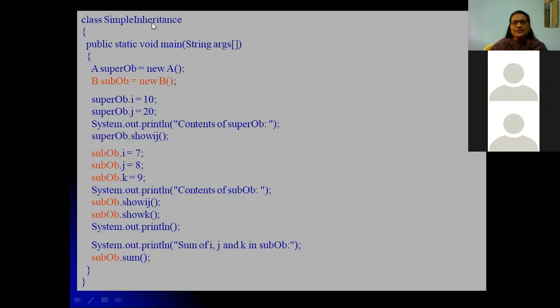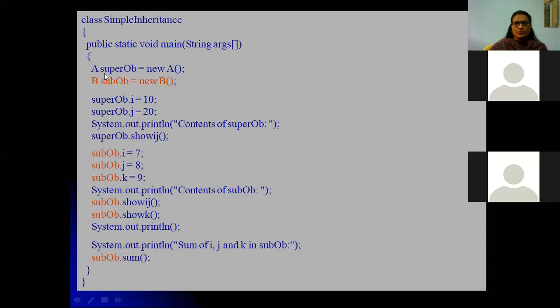Okay, SimpleInheritance.java has one superclass, one subclass, and this class SimpleInheritance which has the main method. Within that main method, you have to create an object. You can just create an object for the subclass. That is enough. We have discussed that in C++. It is the same. But here you can also create an object for the superclass. That is also okay. There is no problem.